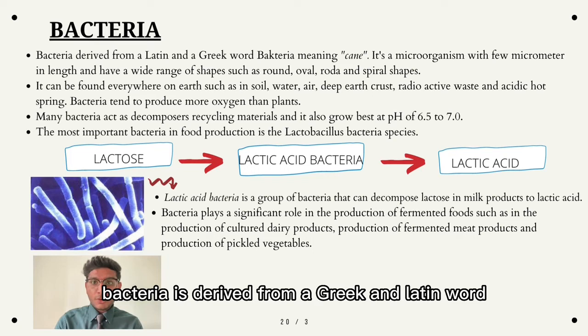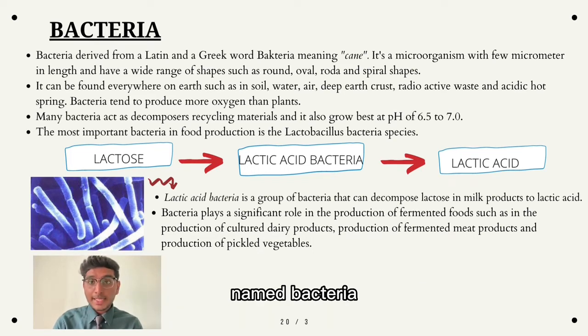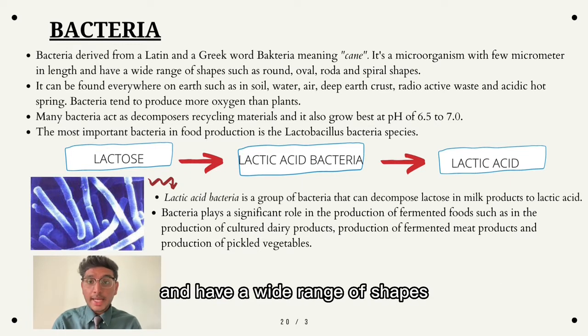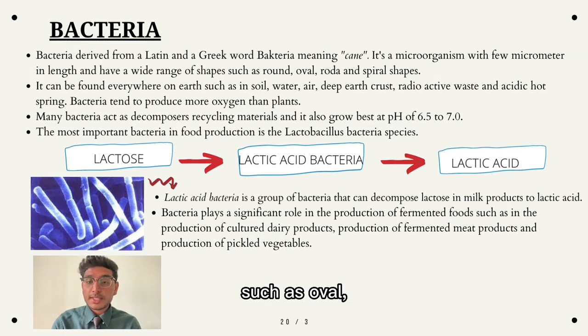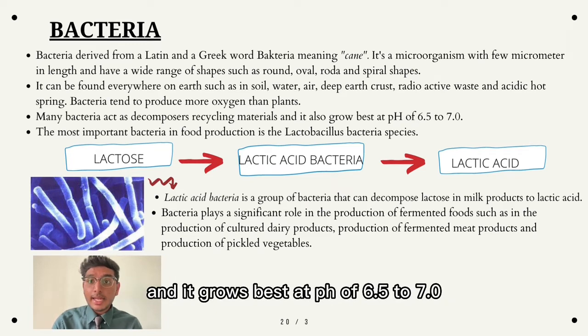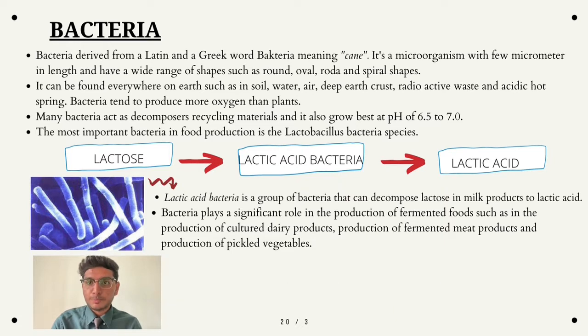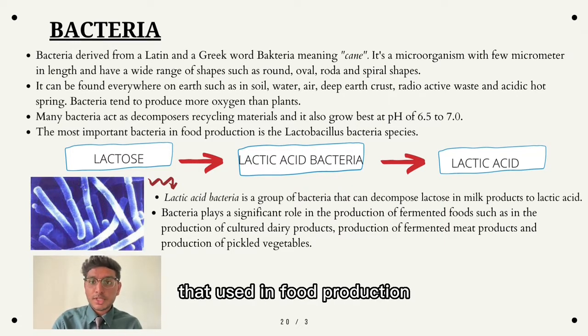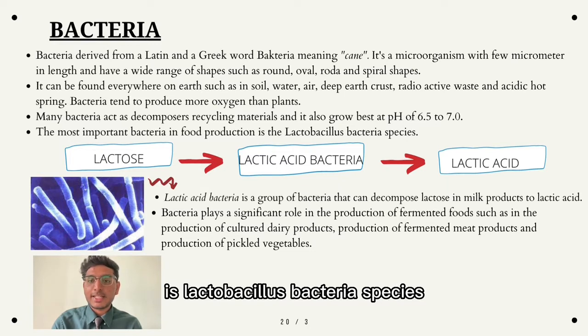Bacteria is derived from a Greek and Latin word, bacteria, which means skin. This microorganism is a few micrometers in length and has a wide range of shapes such as oval, round, rod and spiral shapes. These bacteria act as decomposers recycling materials and grow best at a pH of 6.5 to 7.0. So one of the common bacteria used in food production is the Lactobacillus bacteria species.